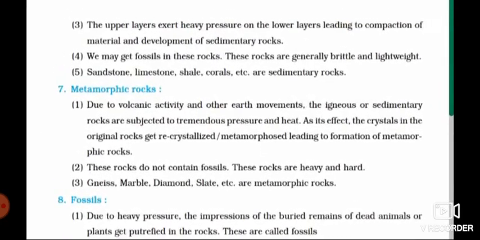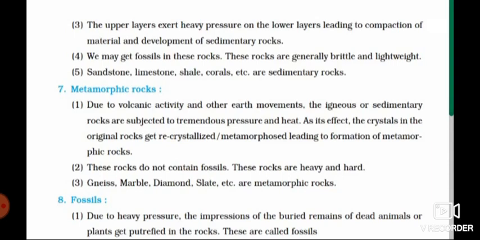These rocks are generally brittle and light weight. Brittle means like chalk. Whatever chalk the teacher uses, we can write with it because it's solid, but it quickly breaks, and it is light in weight. In the same way, this rock is there. And the fifth point, sandstone, limestone, shell, corals, etc. are sedimentary rocks. Understood children?